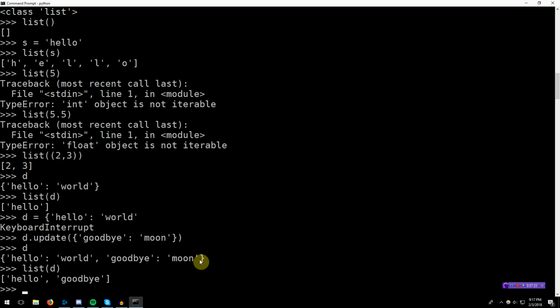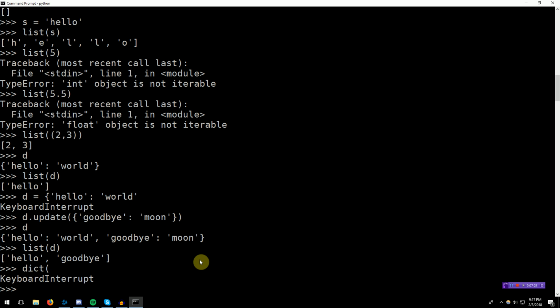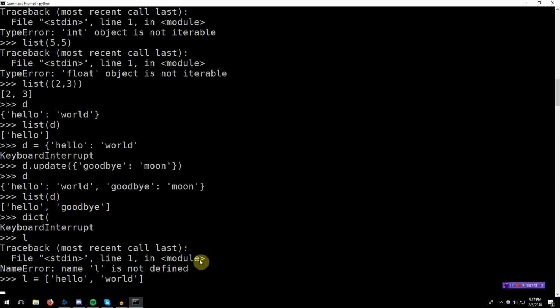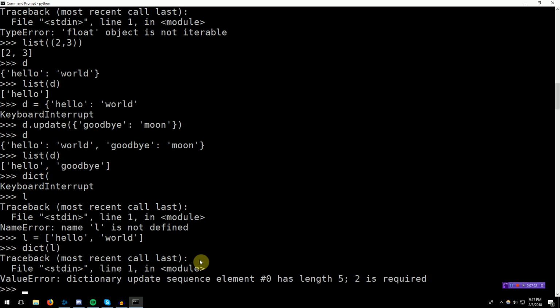Now, the same type conversion can happen with a dict. What happens if we take a list? Let's create a new list called L. And what happens if we turn L into a dict? Looks like it's not able to do that, because this semantic is actually a little tricky. It says dictionary update sequence element number 0 has length 5, 2 is required.